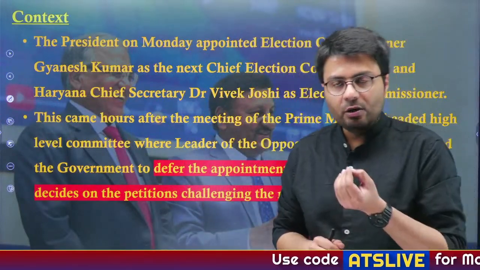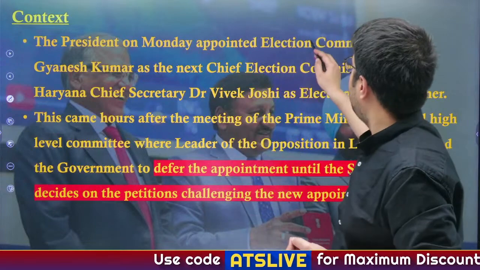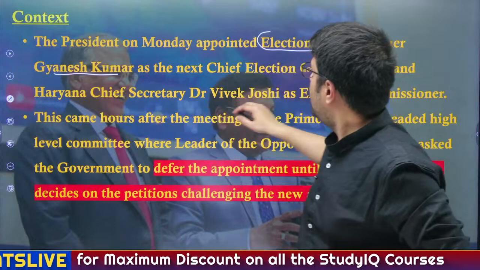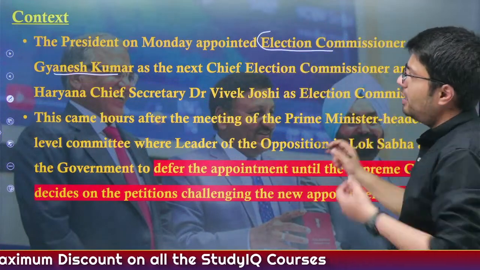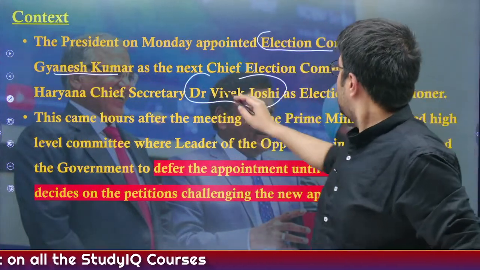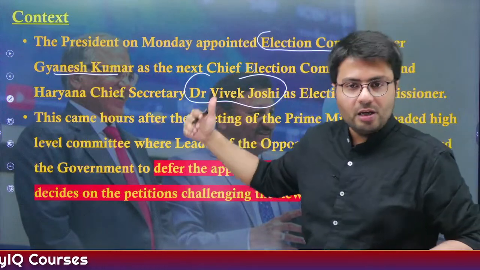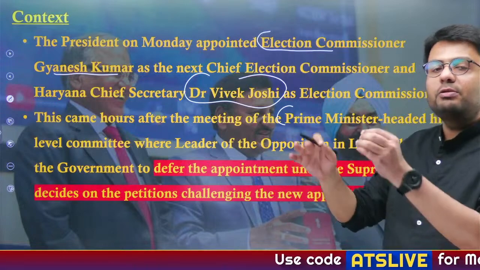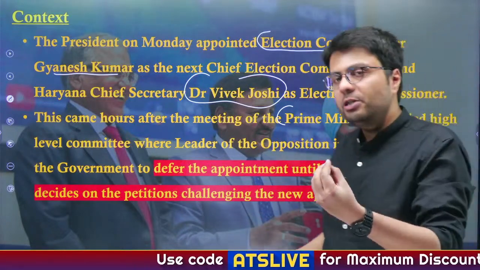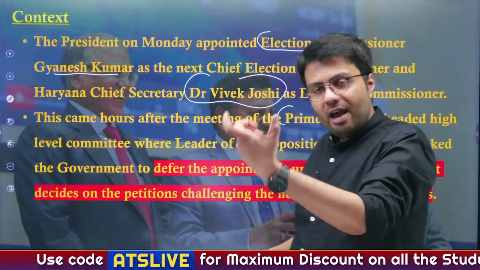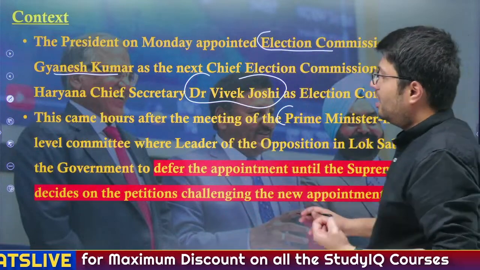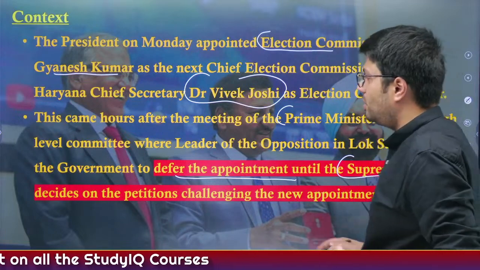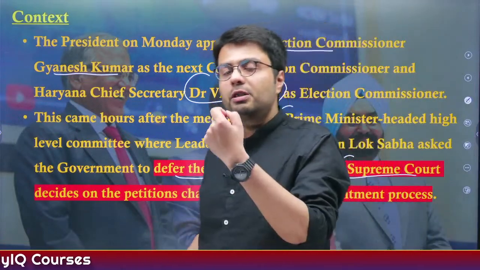Now, the President of India appointed the new chief election commissioner, Mr. Gyanesh Kumar, and Dr. Vivek Joshi as the new election commissioner in India. And this announcement came hours after the meeting of the panel, in which the Leader of Opposition, Mr. Rahul Gandhi, gave his dissent, saying he wanted to defer the appointment until the Supreme Court decides on the legality of the act which was passed by the government.